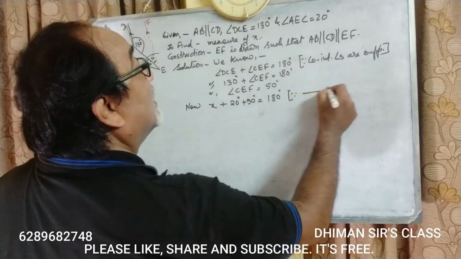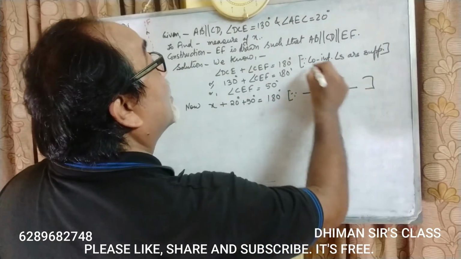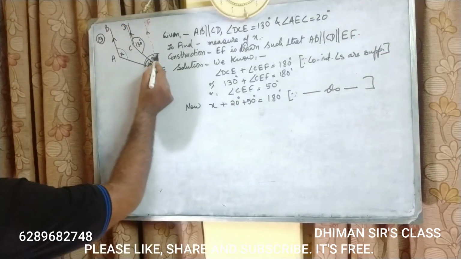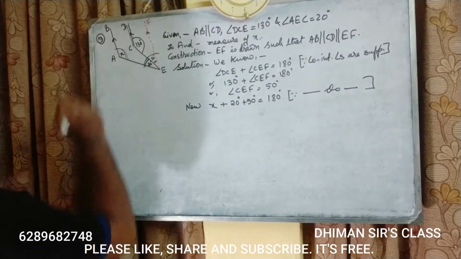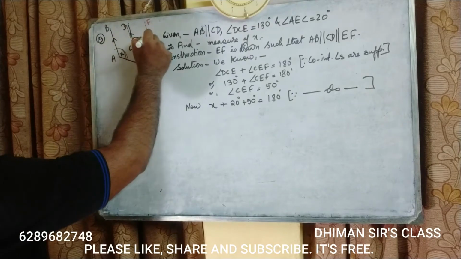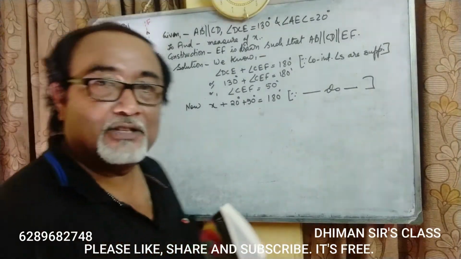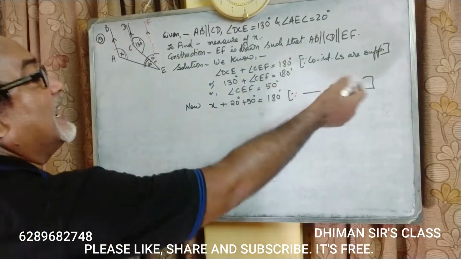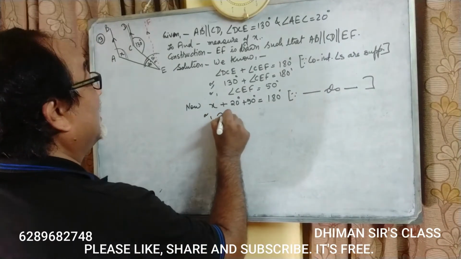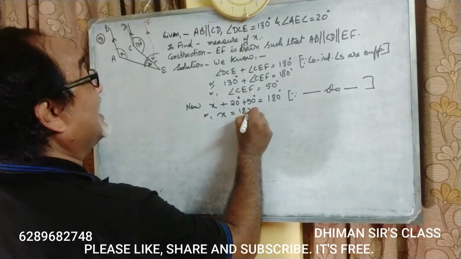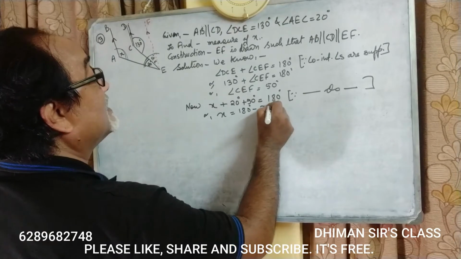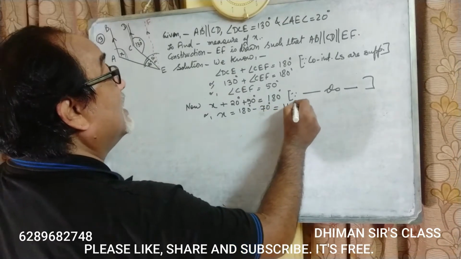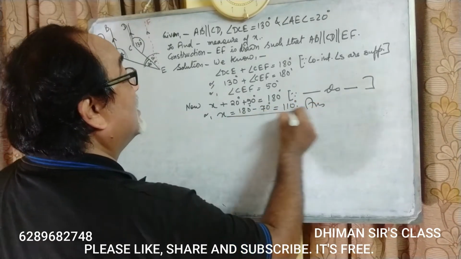Since same reason, co-interior angles are supplementary. This total angle becomes co-interior to this because this line is parallel to this line. Yes or no? So therefore co-interior angles are supplementary. Or X is equal to 180 degree minus 70 degree is equal to 110 degree, and that is the answer,